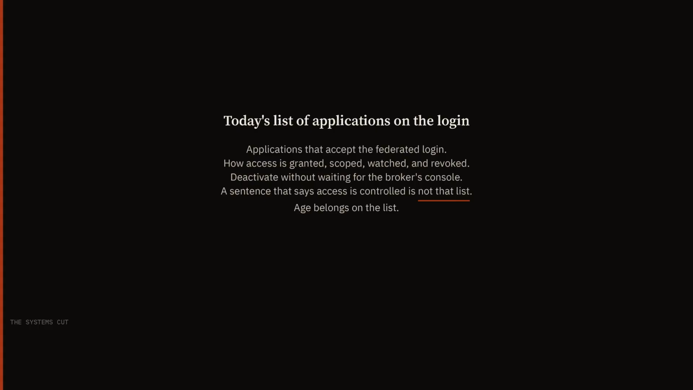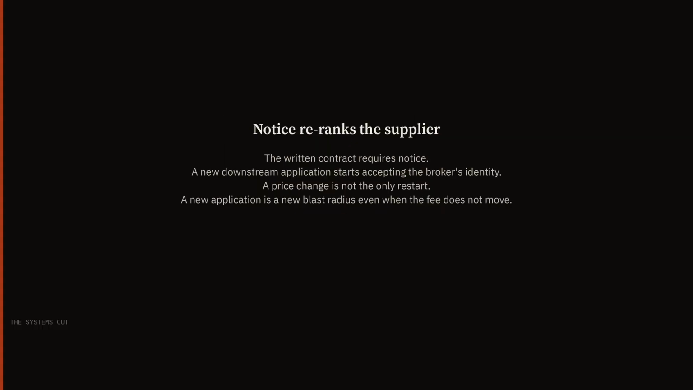Age belongs on the list because a new application can join the same login after the last review. The written contract should require notice when a new downstream application starts accepting the broker's identity. A price change is not the only event that restarts the assessment. A new application on the same login is a new blast radius, even when the monthly fee does not move. Notice is the event that re-ranks the supplier. If the written contract is silent on new applications, the blast can grow without a file being opened.